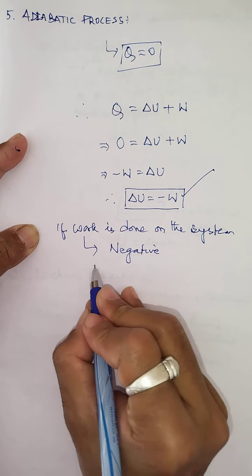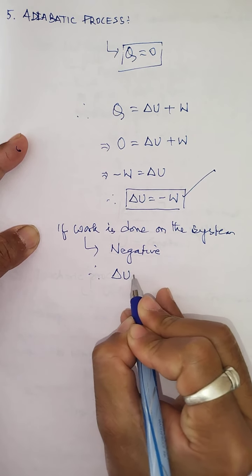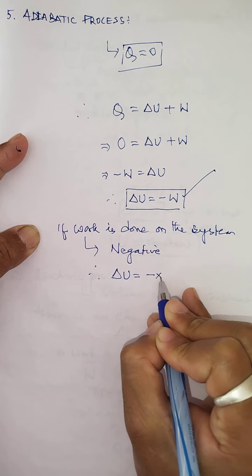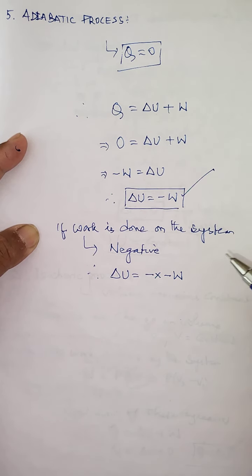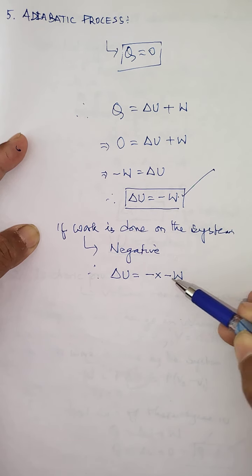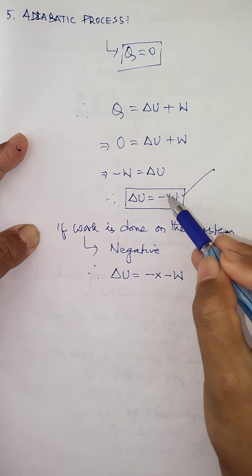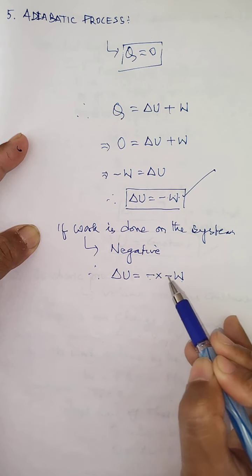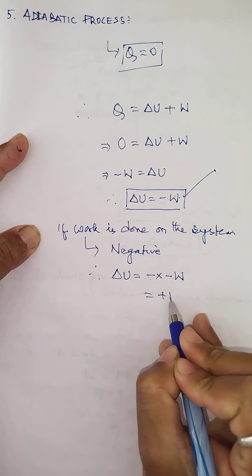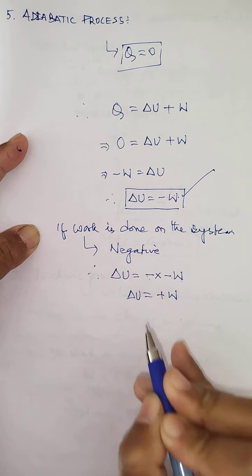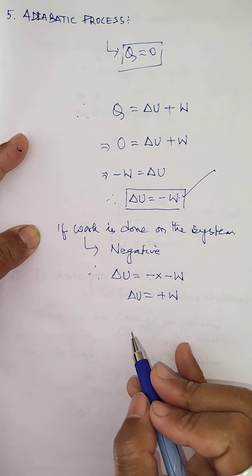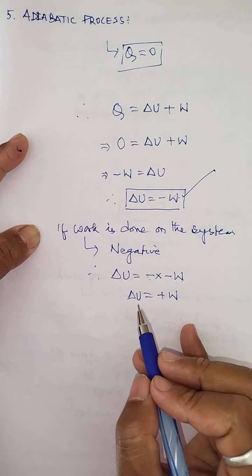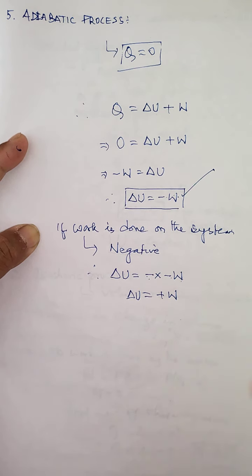So I follow the sign convention: delta U equals minus W, with W negative. With W carrying a minus sign, and there already being a minus sign, the minus now becomes plus. That means delta U equals plus W, which means the internal energy increases when work is done on the system.